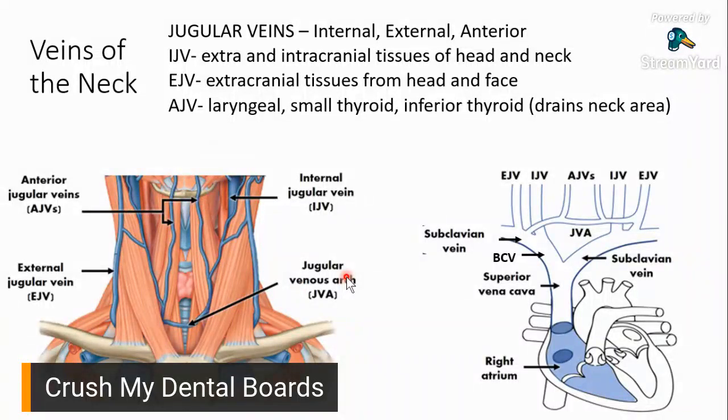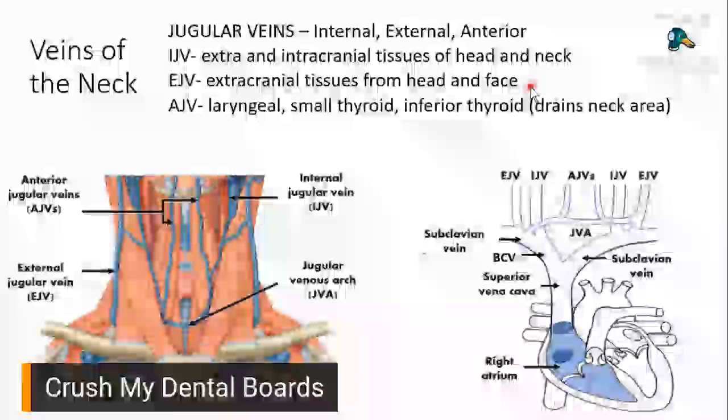So for your internal jugular vein, it drains your extracranial and intracranial tissues of the head and neck. That's your internal jugular vein. External jugular vein, it drains extracranial tissues from head and face.